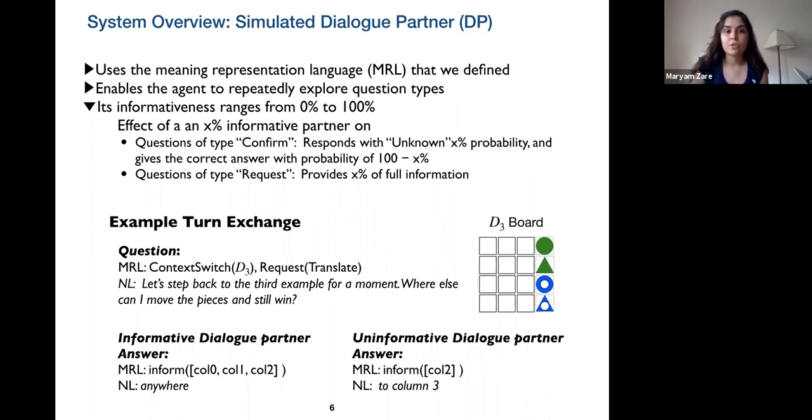For example, for questions of type confirm, a DP with X% informativeness rate would respond with unknown X% of the time. But for questions of type request, a DP that's X% informative would provide only X% of the full information. For example, given board D3 and the question, "Where else can I move the pieces and still win?", a fully informative DP would respond with column 0, column 1, and column 2, but a less informative DP would respond with column 2.